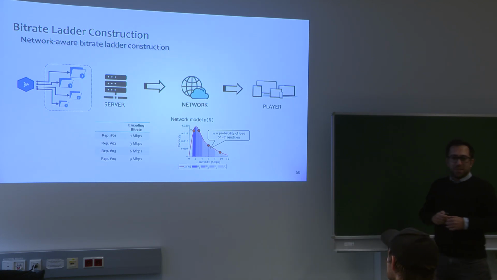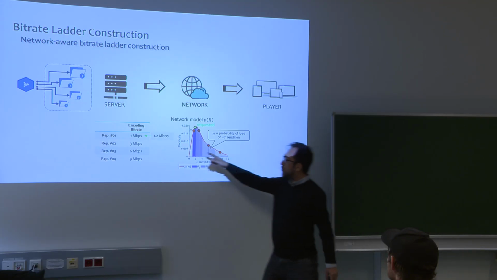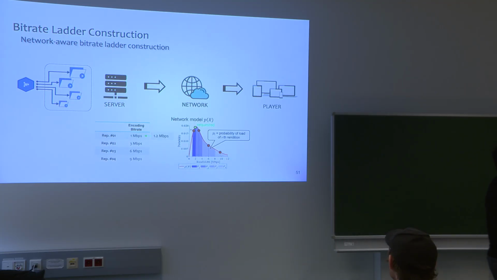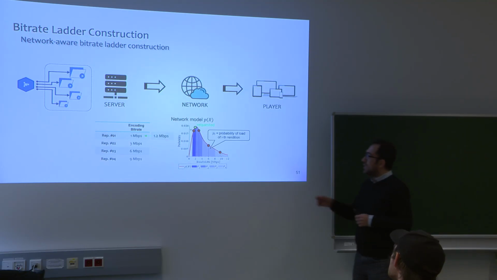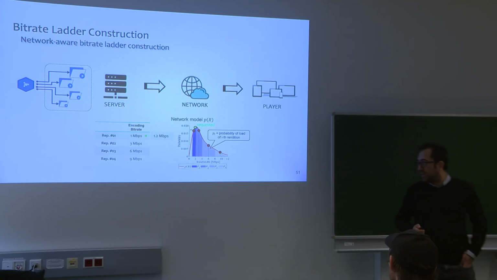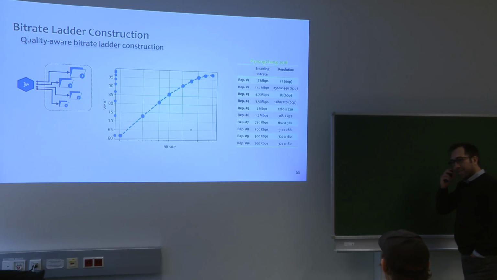And based on this, we construct our bitrate ladder. So imagine there is a request, for example, 1.2 megabits per second. We serve this with 1 megabit per second. In this way, we try to reduce the difference between the requested bitrate and the served bitrate that is constructed using the bitrate ladders. But the next approach that we consider is quality aware.